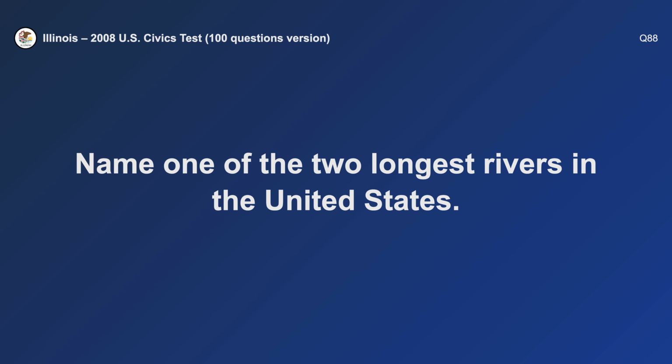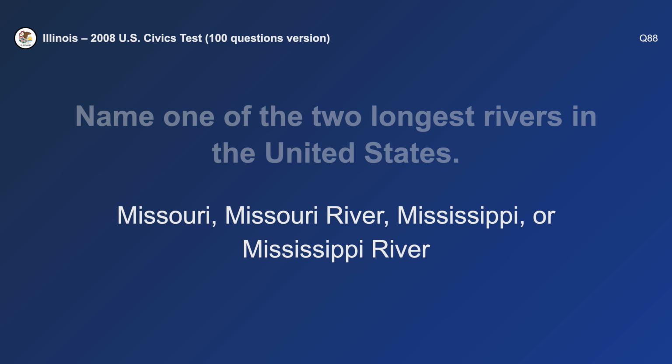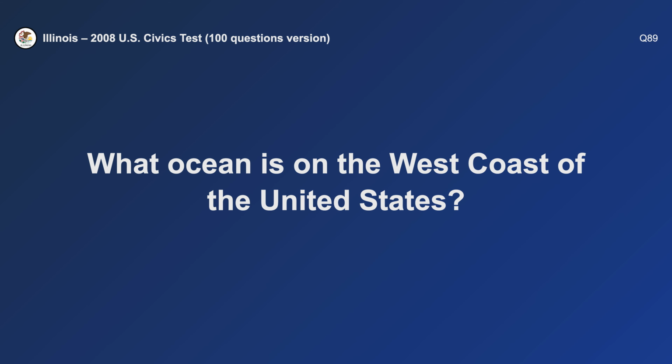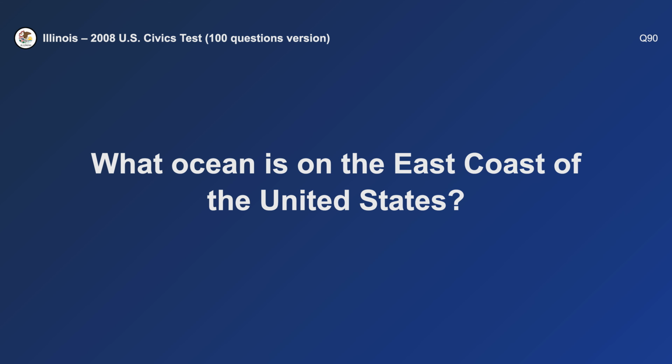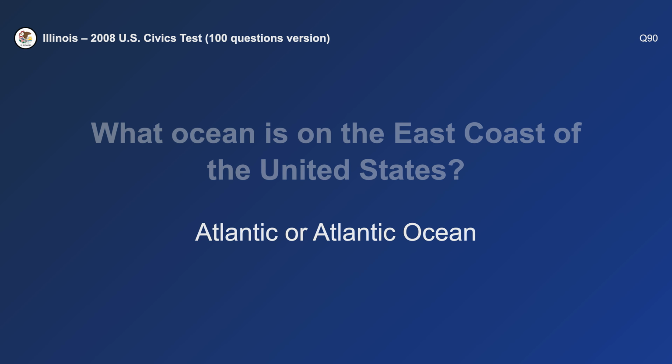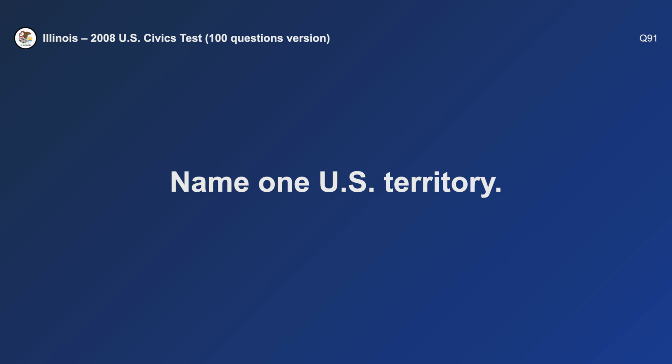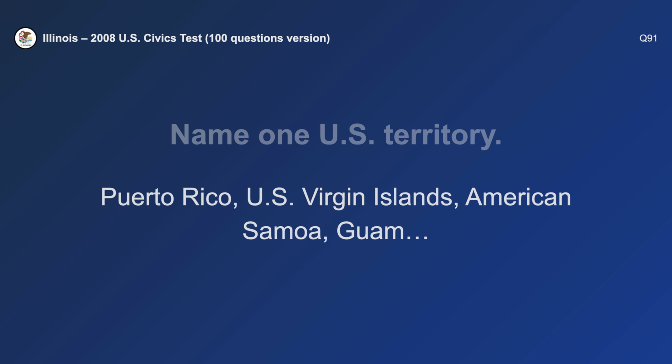Name one of the two longest rivers in the United States. Mississippi. What ocean is on the west coast of the United States? Pacific. What ocean is on the east coast of the United States? Atlantic. Name one U.S. territory. Puerto Rico.